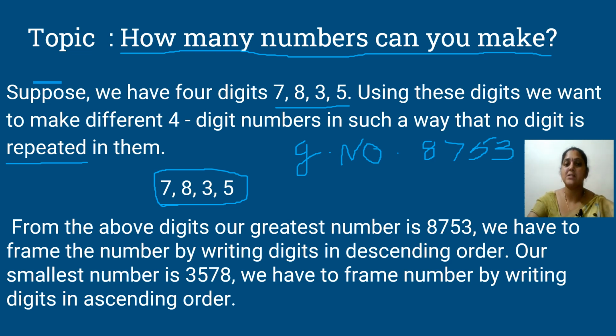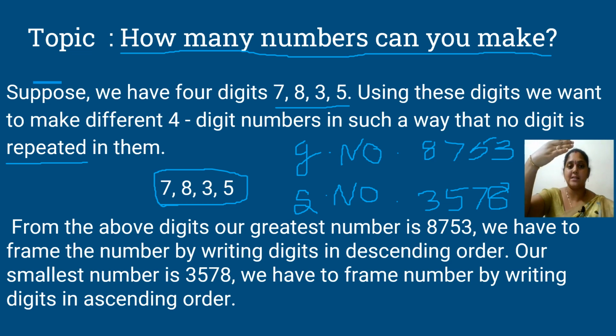Now I am going to see my smaller number. Smaller number means we have to write the digits from the smaller value. So what is my smaller number in the given digits? It is 3 and it is followed by 5. Next it is followed by 7 and last it is followed by 8. This is my smallest number. Greatest number means the digits from the higher value to the lower value. And smaller number means the smaller value to the larger value.